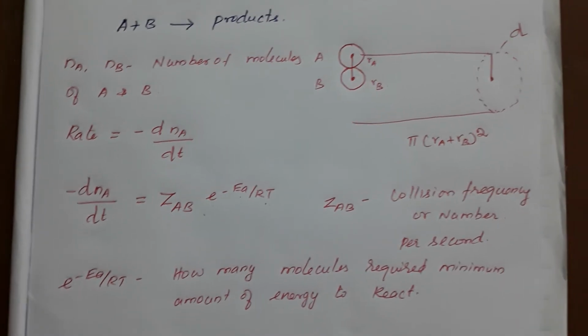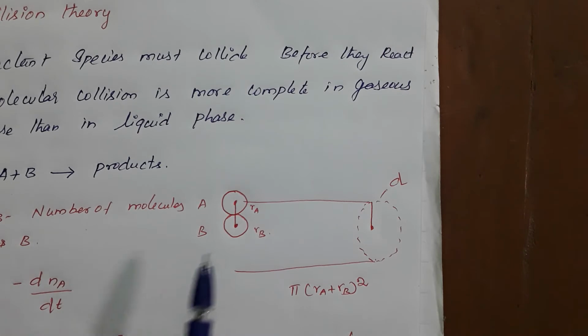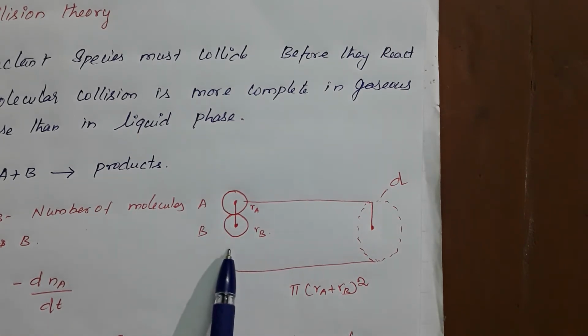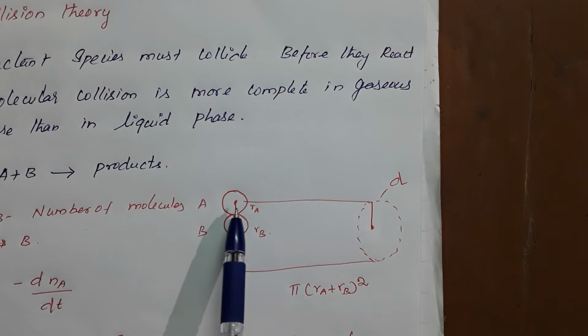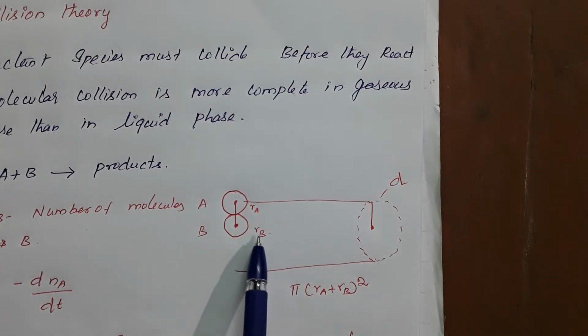Next, for finding the rate constant, consider this diagram. We are taking these two molecules A and B. Both molecules are going to collide. The radius of A is Ra and the radius of B is Rb.